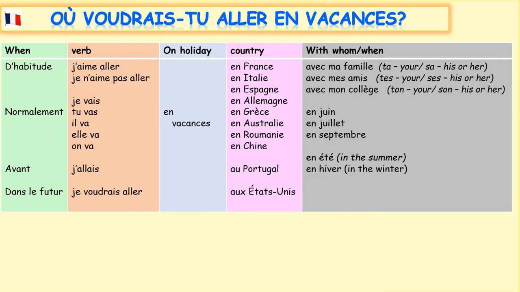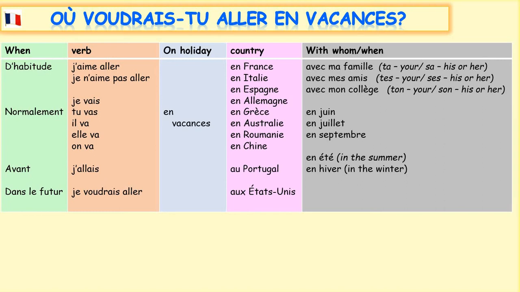Okay, so let's look at our sentence builder to answer this question. Où voudrais-tu aller en vacances? So we have got 5 columns here, and we start with the when column. So we've got d'habitude. Remember I said if you do something out of habit, you do it usually. So usually, d'habitude. Normalement, that looks like the English, normally.